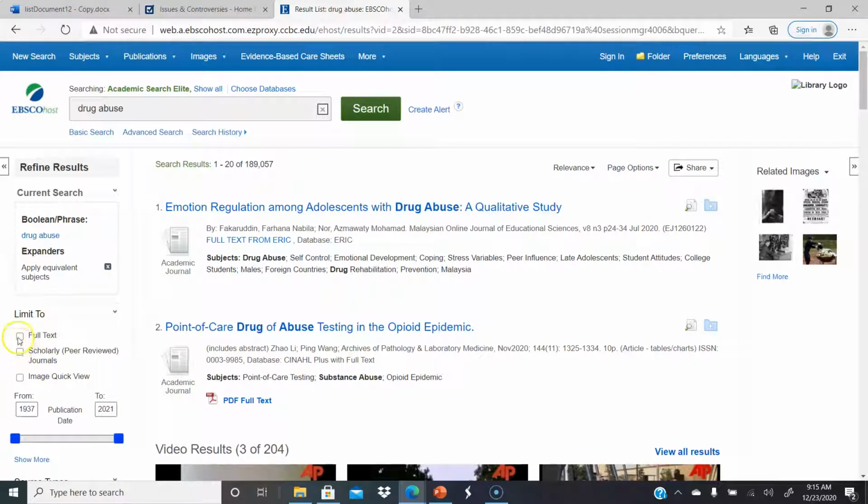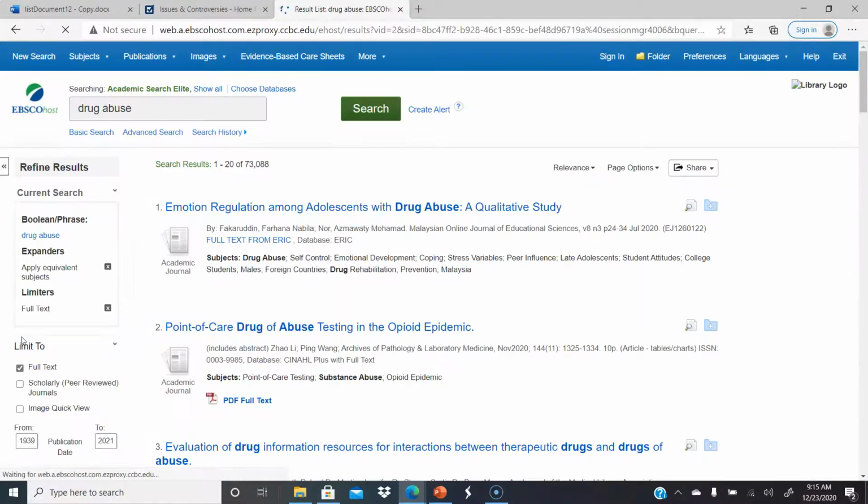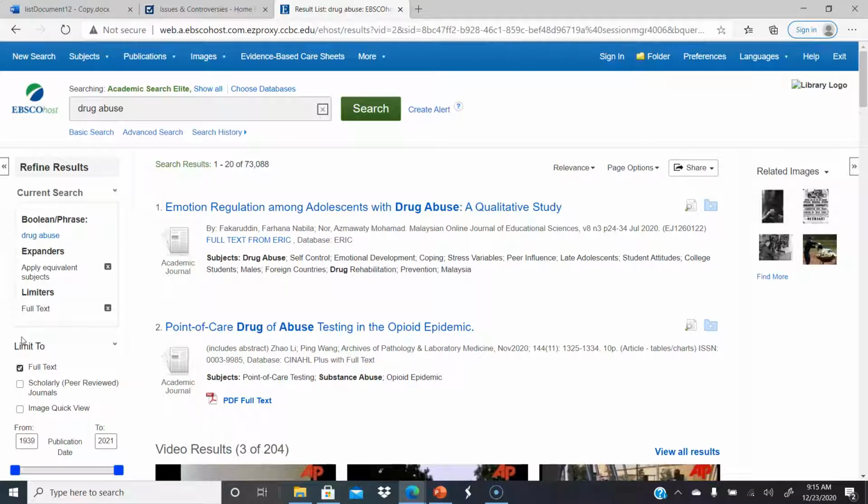So then what you want to do first off is do full text, because some of these are just abstracts or summaries of studies that have been done, or information that's been published, and you want to be able to look at the full report here. That's why we buy these databases for the college, so you want to look at what we have in full presentation. So you pick full text, and you see we already went down tens of thousands.